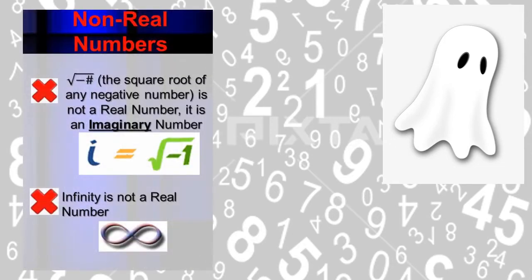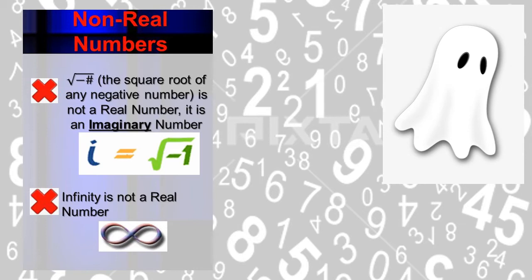Okay, but then you also get numbers that are there, but they're not really numbers. They're non-real numbers. I call them the ghost numbers. You don't really know they're there, but although we have to classify them, we have to put them somewhere, we have to give them a name. So that is why we call them non-real numbers or imaginary numbers. A number like that would be where you have a square root and a negative underneath.